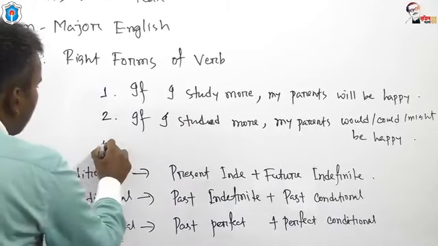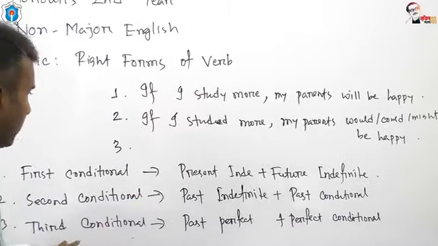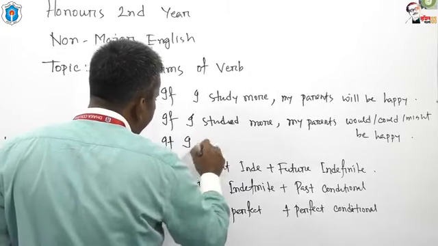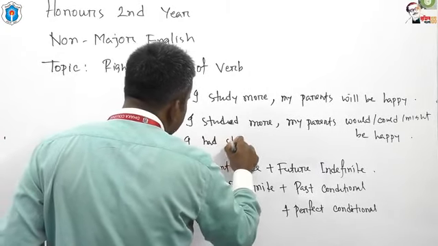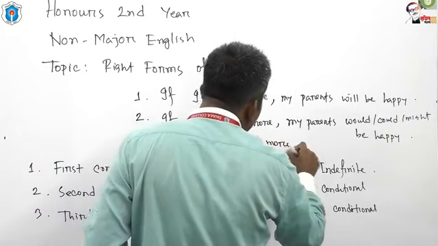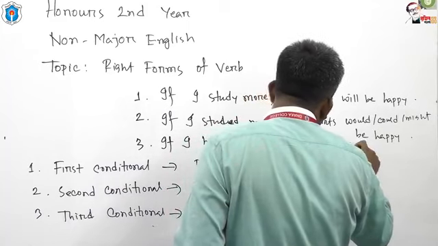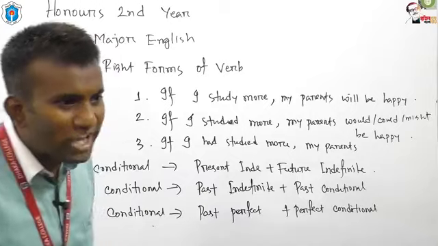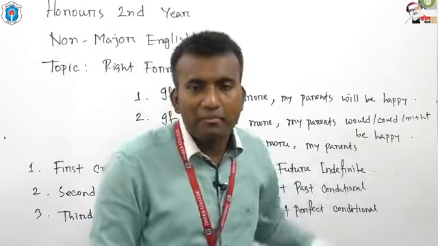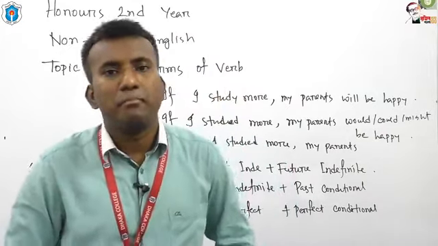I can turn this example into third conditional, and it would be: if I had studied more, my parents would have or could have or might have, then it would be been. My parents would have been happy, my parents could have been happy, my parents might have been happy.